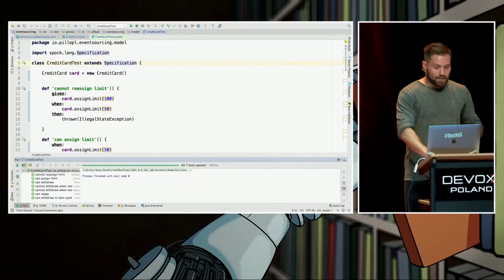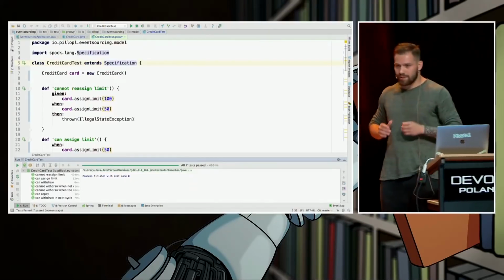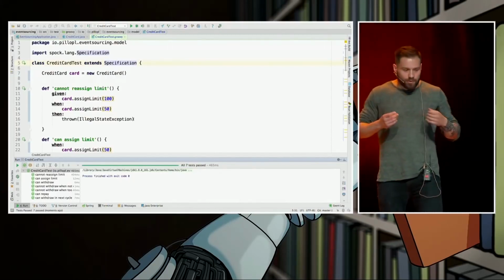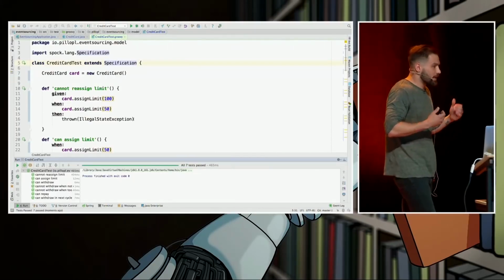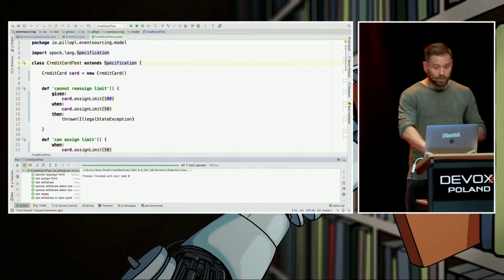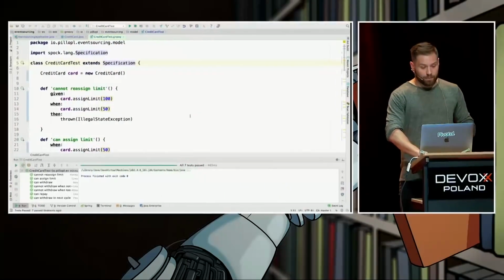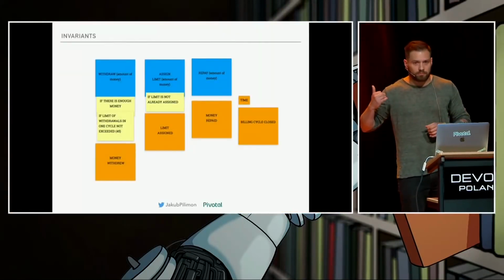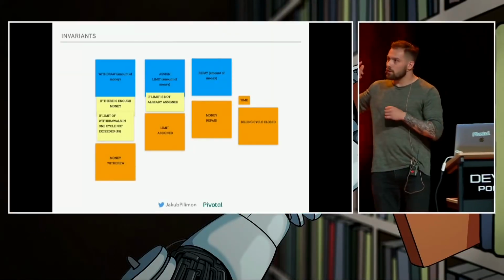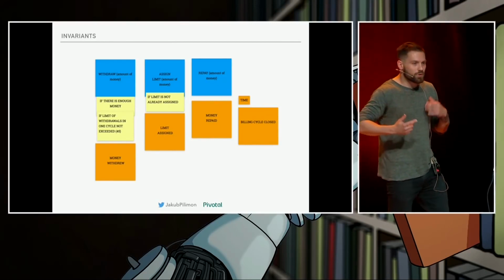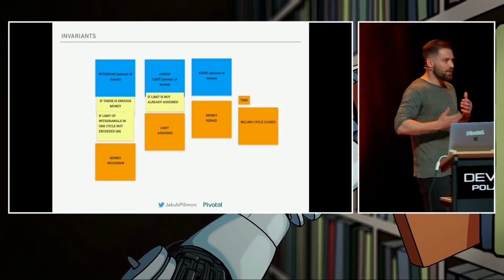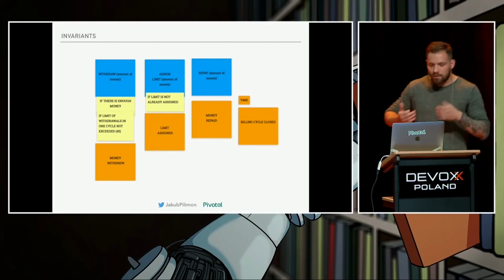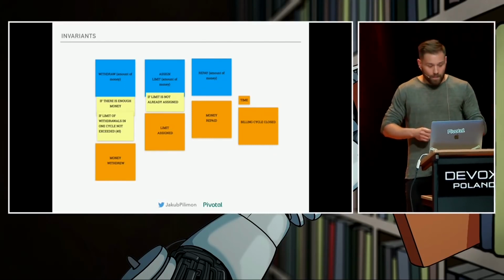Okay, so now would be a time to think about how to persist that model. So how to persist that model in our, let's say, database. First of all, let's notice one fact. We have the blue nodes in the code. We have the yellow nodes in the code, but there is no notion of orange nodes, the domain events, in our code. So let's fix that in the first place.